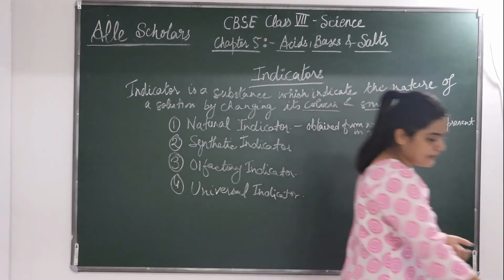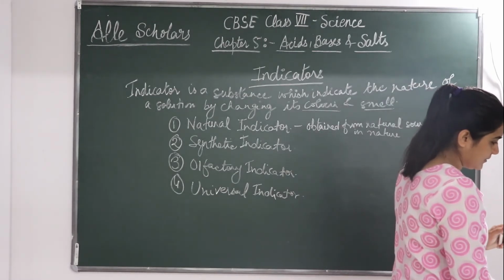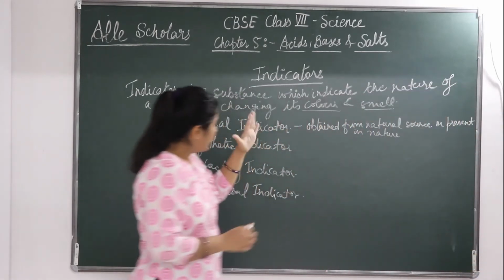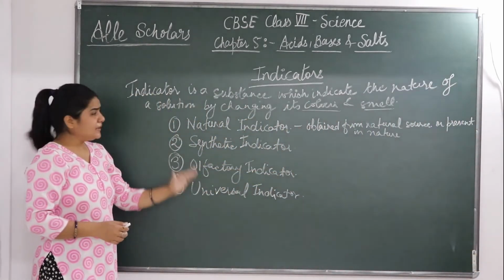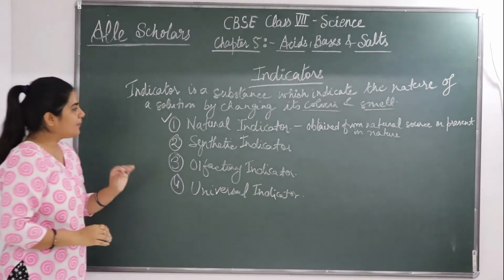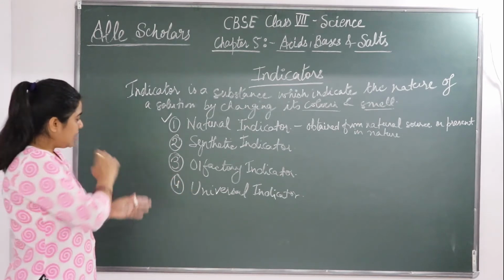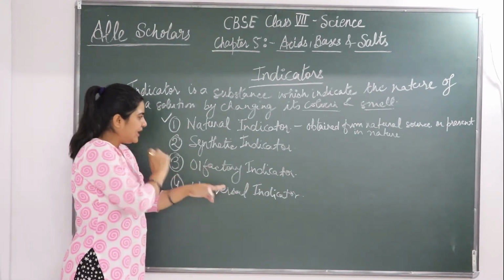इस type के indicators को what do we say? They are called natural indicators. We shall be seeing their examples. We shall be studying about natural indicators in detail. Okay. Now the next we are going to see the olfactory indicators.